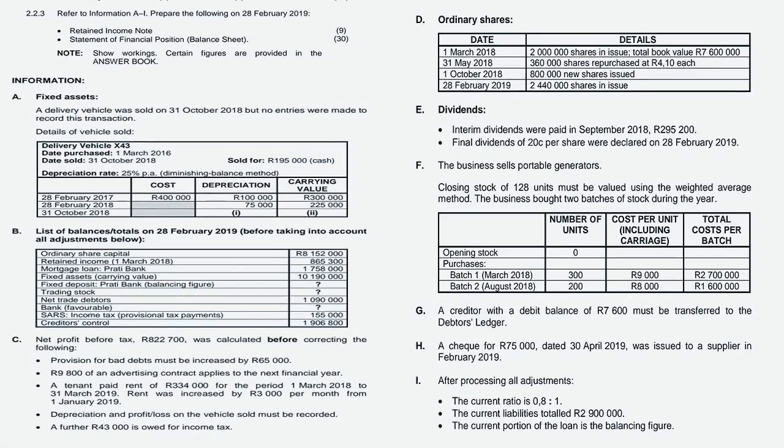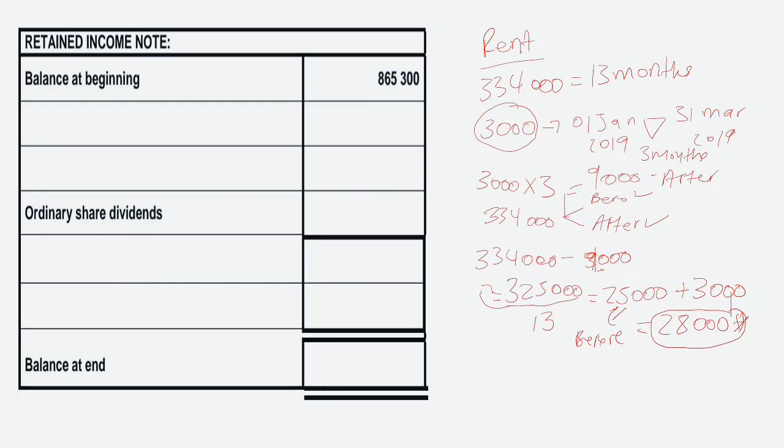We are given information D, which is your ordinary shares. Remember our net profit after tax was 511,500.